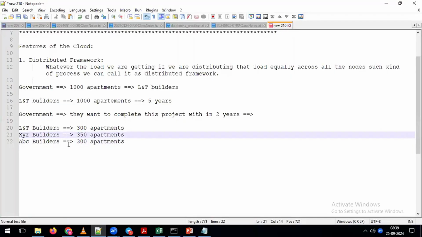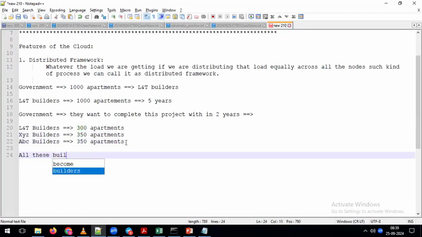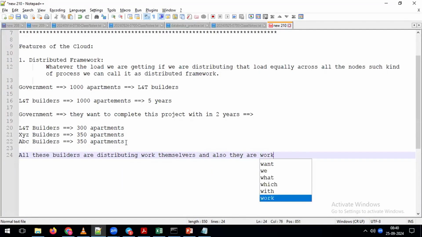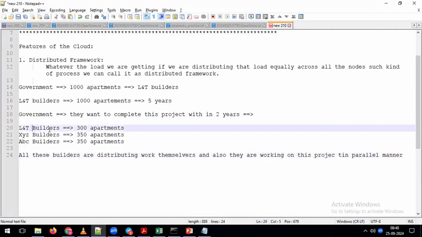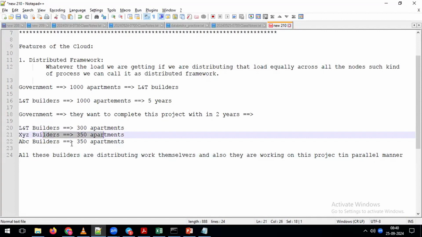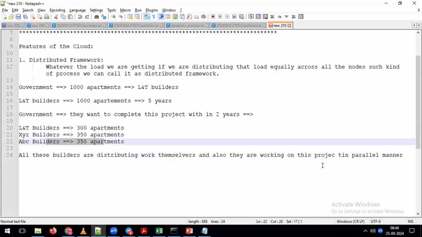They distribute all the apartments across each and every builder, and at the same time, all these builders work in a parallel manner. What is the meaning of parallel manner? This builder is working on 300 apartments, this builder on 350, and this builder also on 350. Like that, all of them work in parallel.